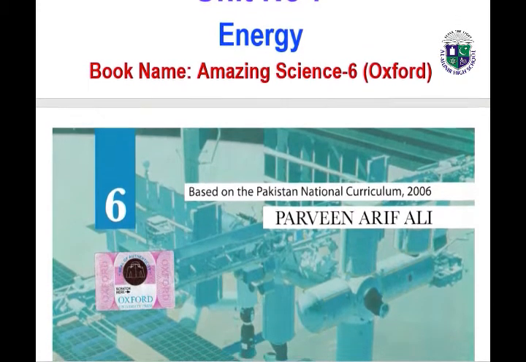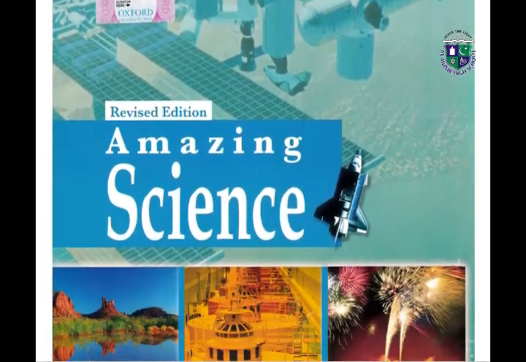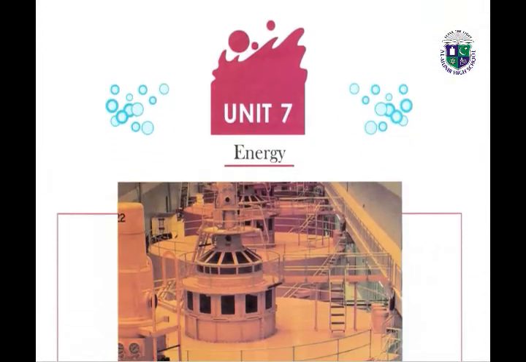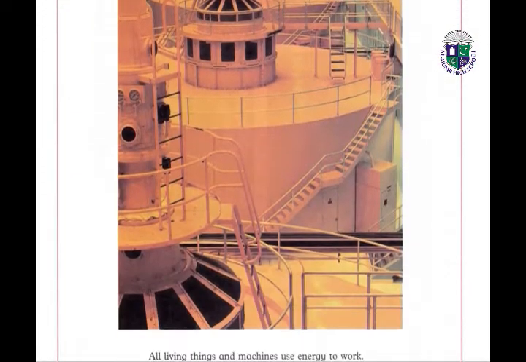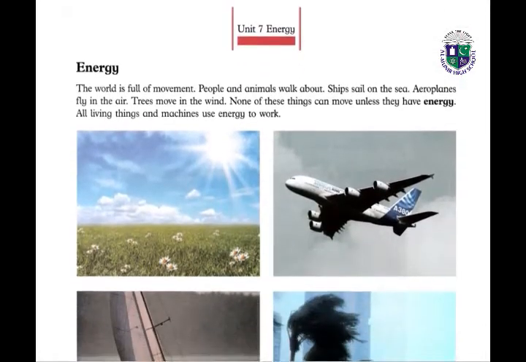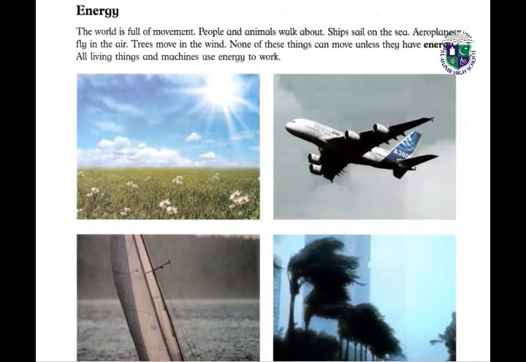It is about energy. This is the title page of your Amazing Science Oxford syllabus book for class 6, unit number 7, and it is about energy. All living things and machines use energy to work. So first of all, we will learn what energy is.